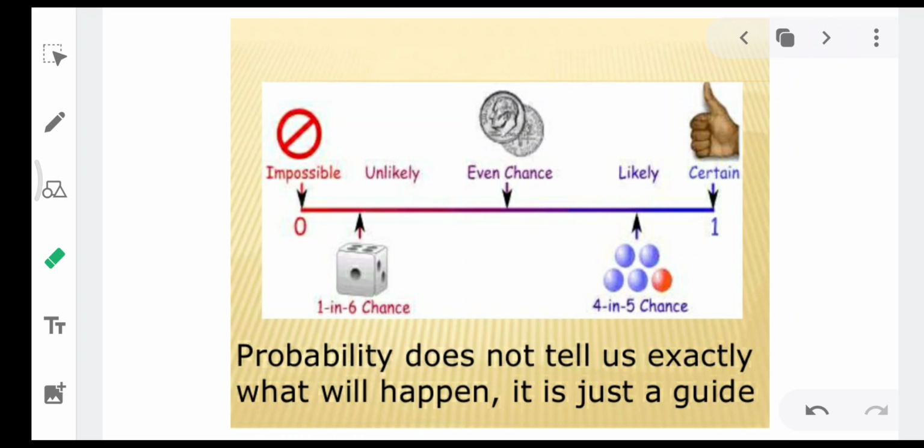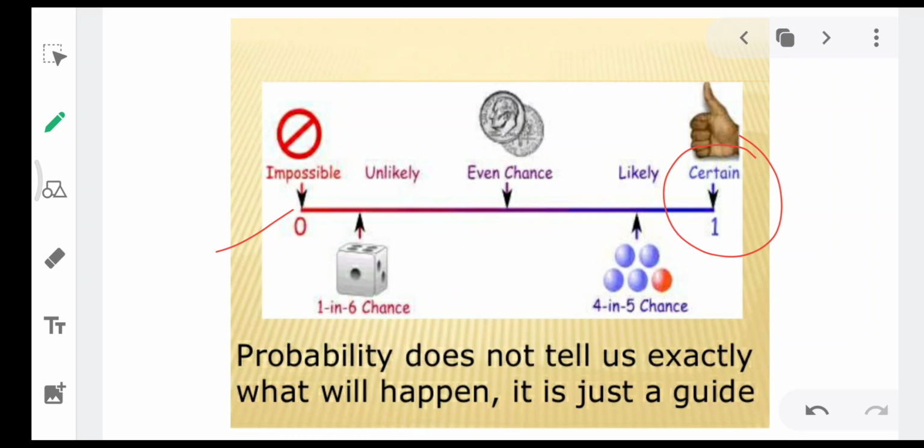Now, this is the scale of probability. You can see this starts from impossible and it goes to certain. Certain is sure, 100%. If you are sure of something, like in your day-to-day life, when you toss a coin, surely I'll get heads or tails. Yes, I can say it is sure. The sun rises in the east, I can say it is certain, sure, there is no doubt in that.